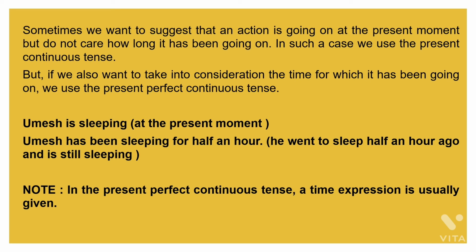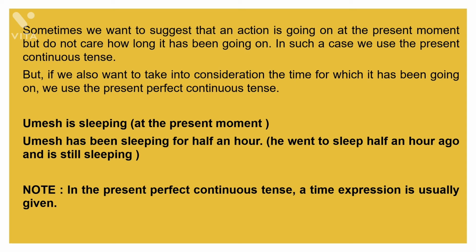But on the other hand, when the time is given to you, means it is being mentioned how long the action is going on, in such case you will be using present perfect continuous tense. Means when a time expression is given to you, you will be using present perfect continuous tense, and when the time expression is not given to you, then you will be using present continuous tense.